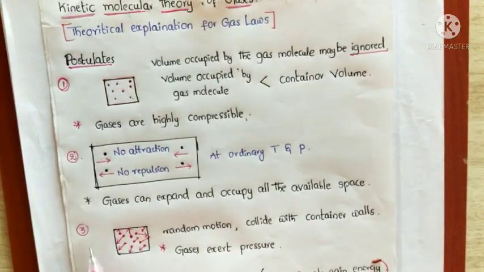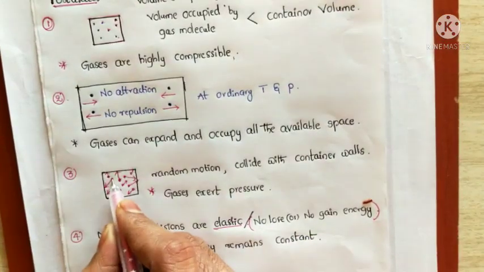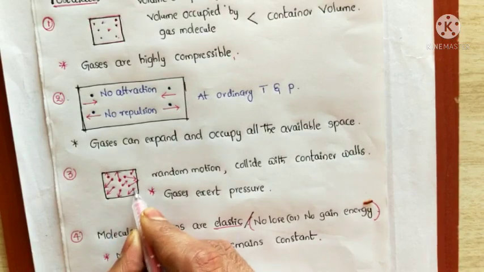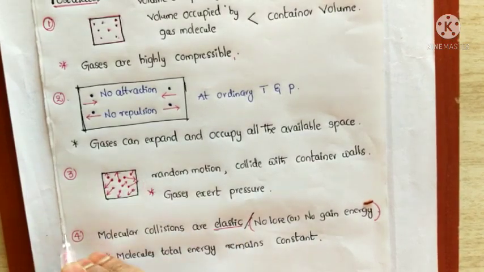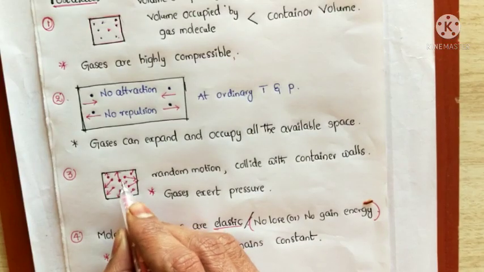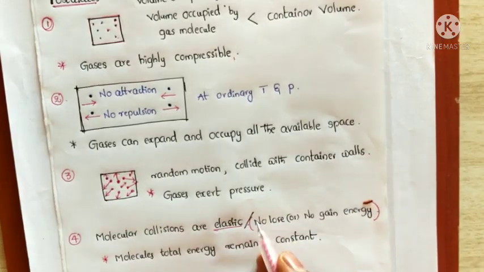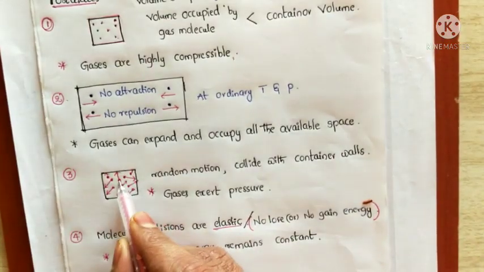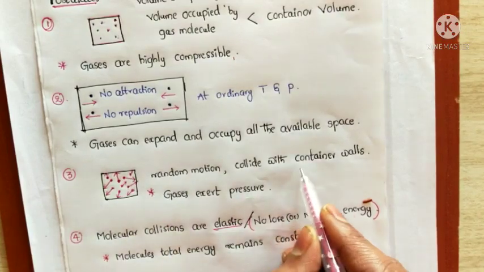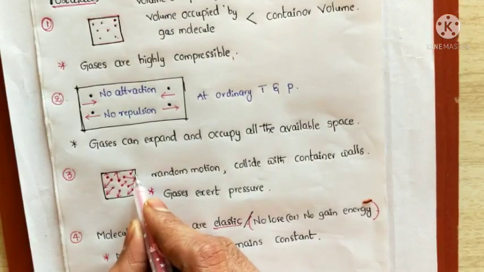Next, the third postulate: gas molecules move in all directions with different velocities. During this random motion, what happens? They collide with each other, as well as they collide with the walls of the container.